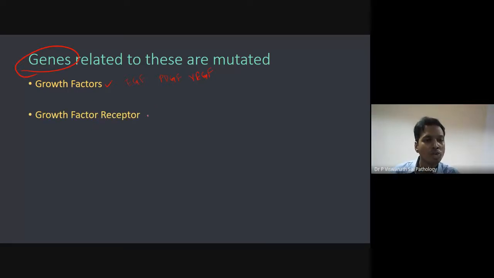So number two is that there can also be overactivation mutations of growth factor receptors. When should a receptor be activated? A receptor should be activated when the growth factor is there. But if, for some reason, the growth factor is not there and the receptor is still getting active, that can lead to more and more growth.